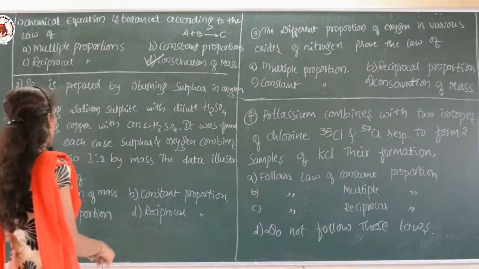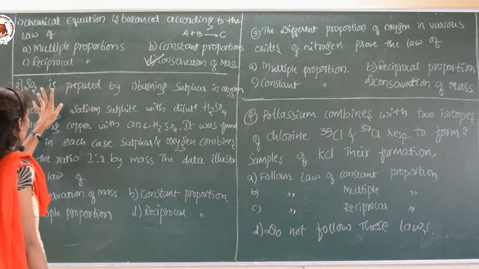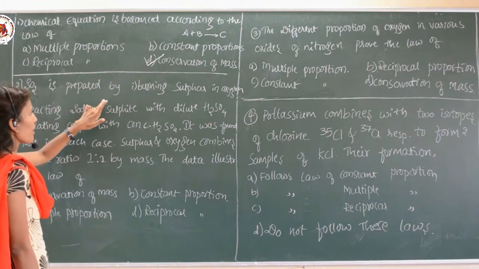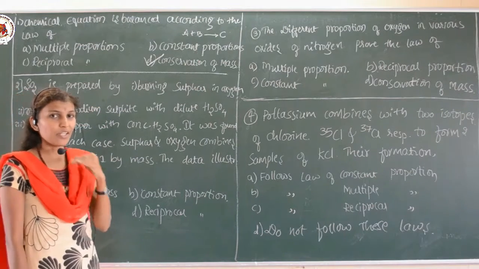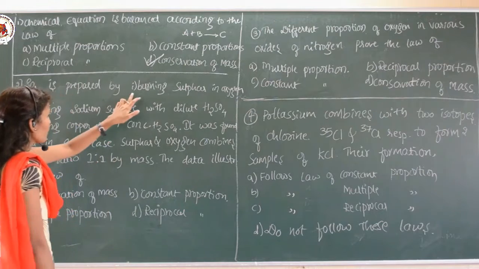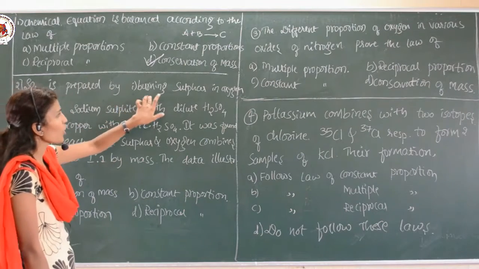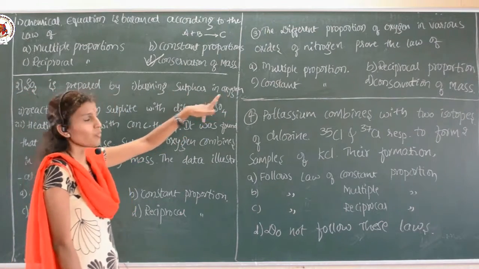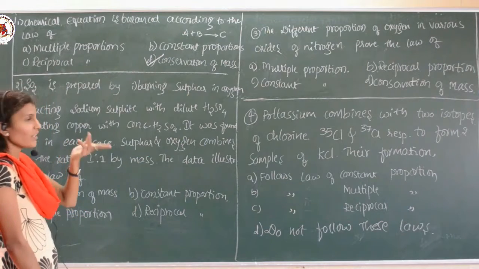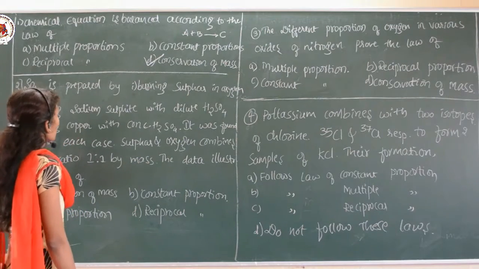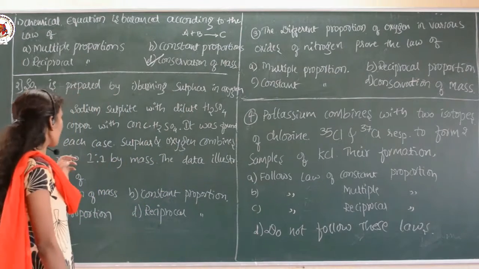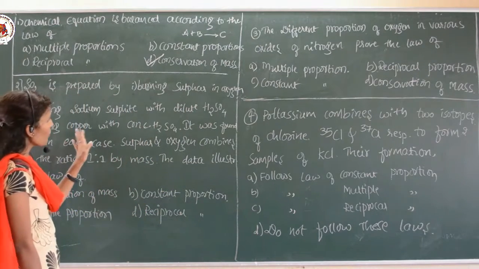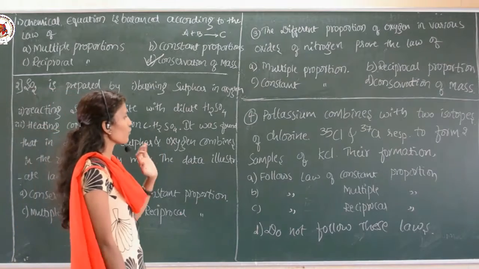Next one: SO2 is prepared. The SO2 is the product which is prepared by different methods. See here, the first one is burning of sulfur in oxygen, which gives rise to SO2. The second option is reacting sodium sulfite with dilute H2SO4, and the third one is heating copper with concentrated H2SO4.